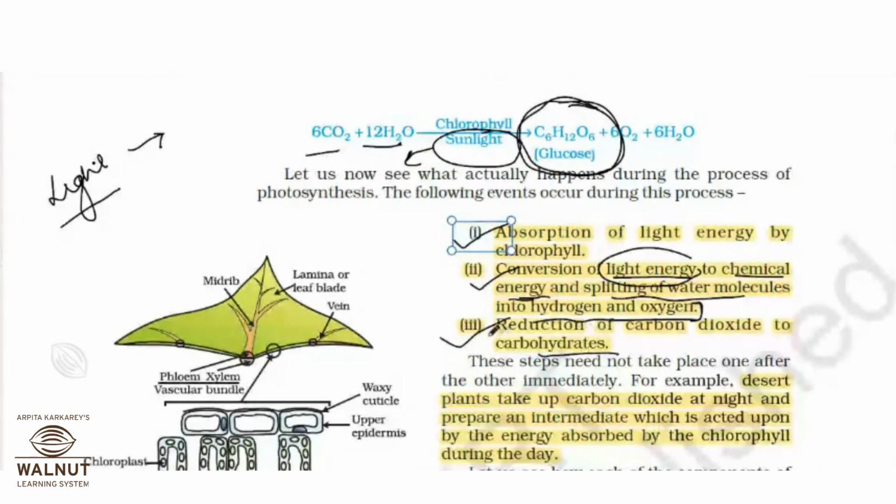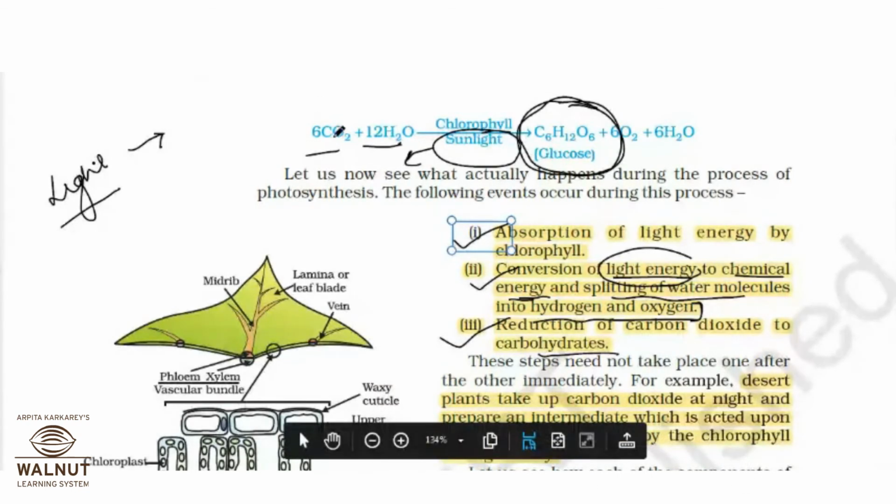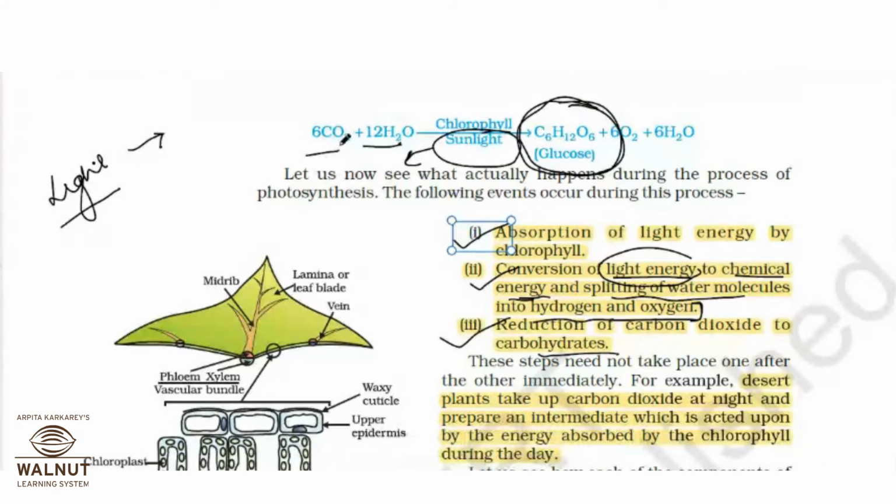So remember, in the third step, reduction of carbon dioxide is taking place. Why? See, CO2, which was originally present, does it have any hydrogen? No. But when you see it on the product side, does it have hydrogen now? Yes. Addition of hydrogen is also known as reduction. That is why the word reduction comes into the picture. Reduction of carbon dioxide to carbohydrates.